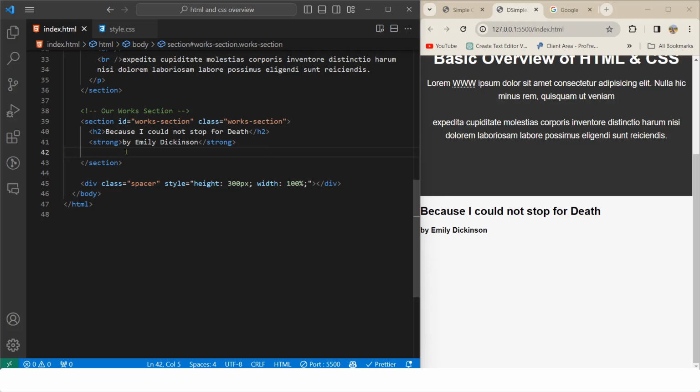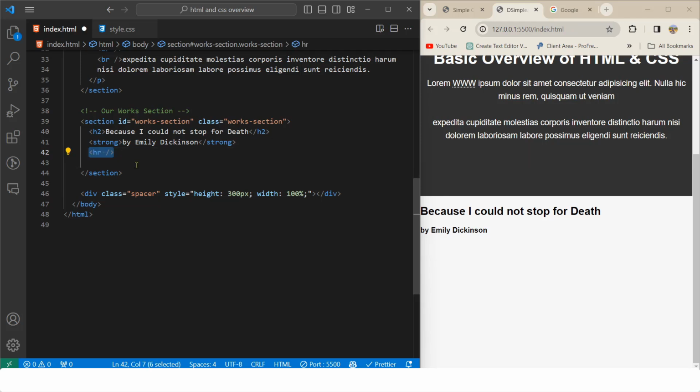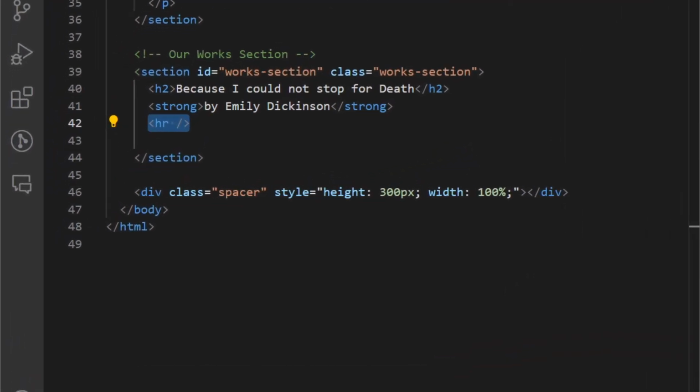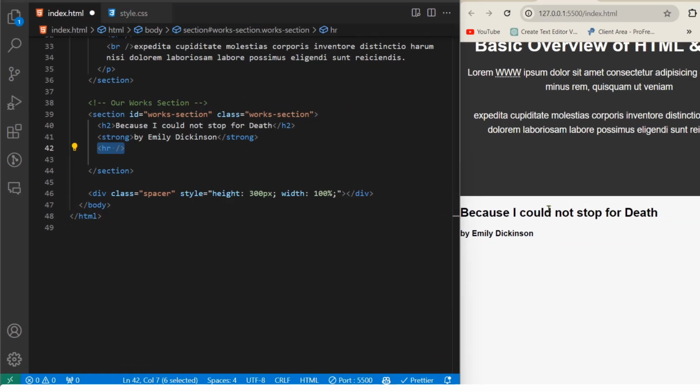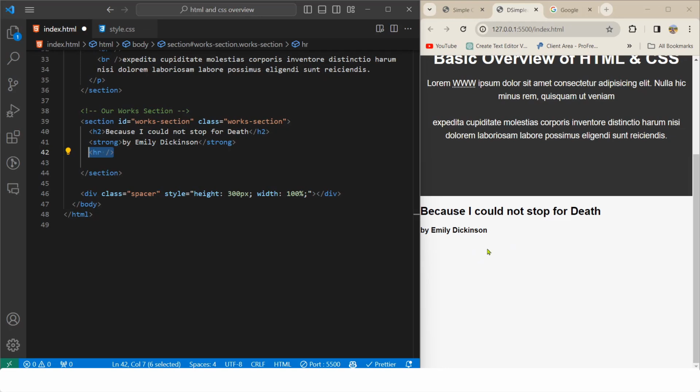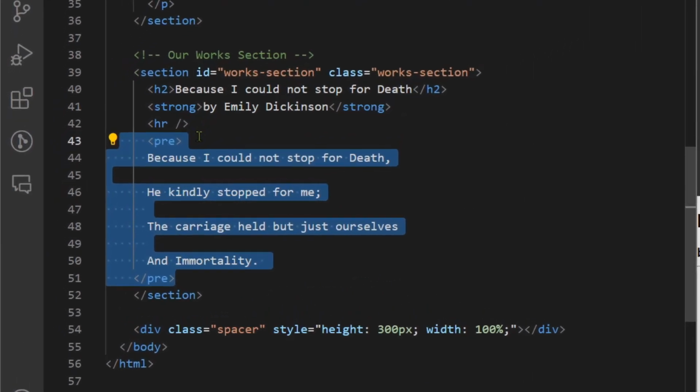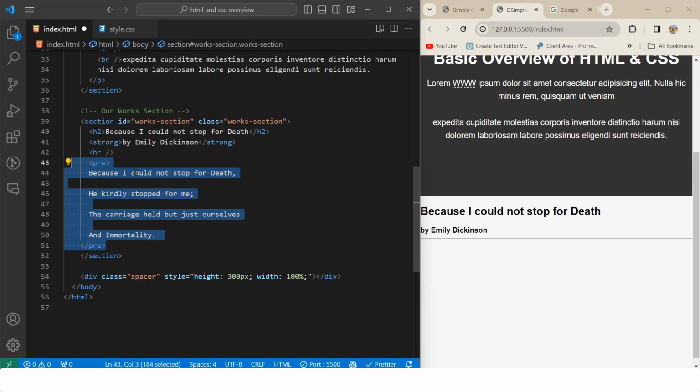Okay, now let's go back to our code, where now we want a little bit of a line so that this divides us from the latter part of the poem. So for that we have hr or horizontal rule. This will create a rule, and then instead of using the p tag, we used pre. This will be the space that we had used.